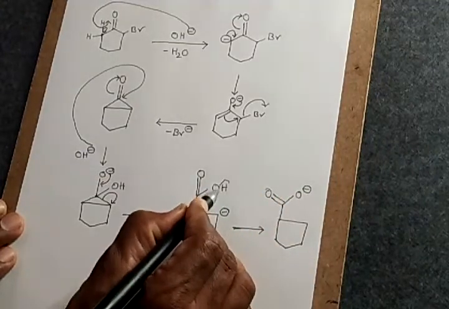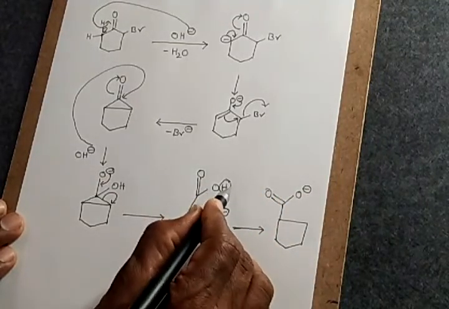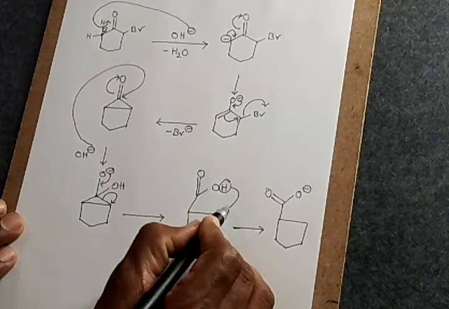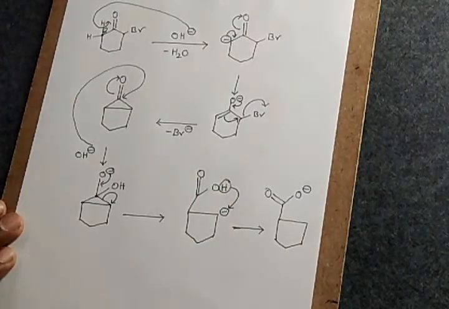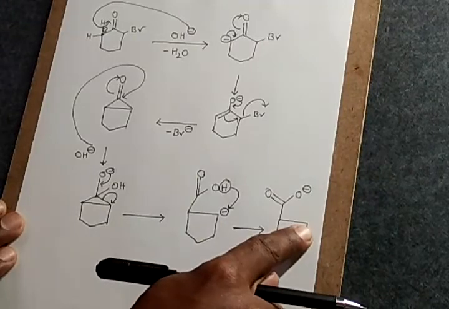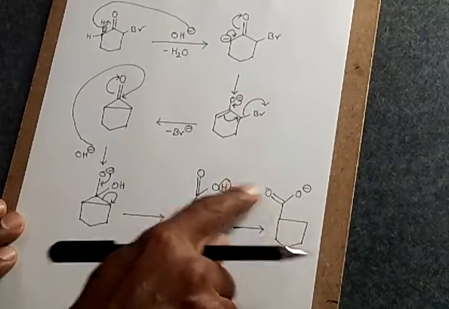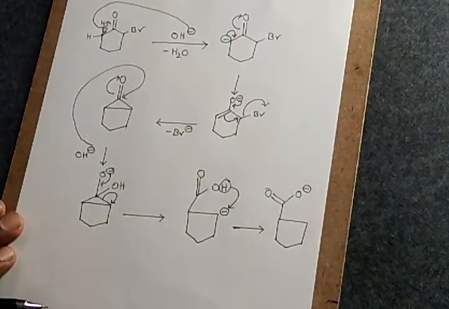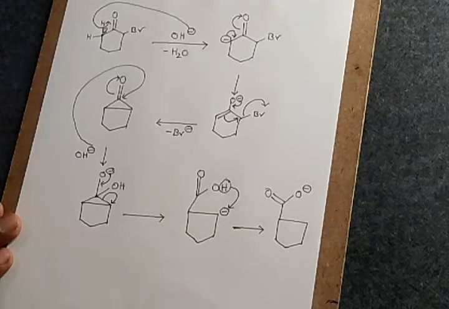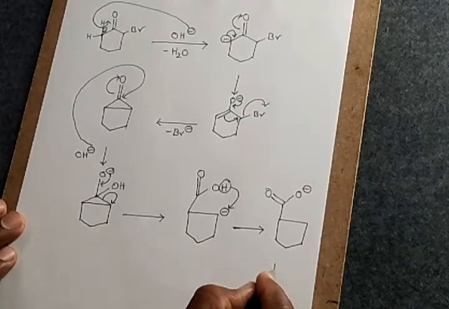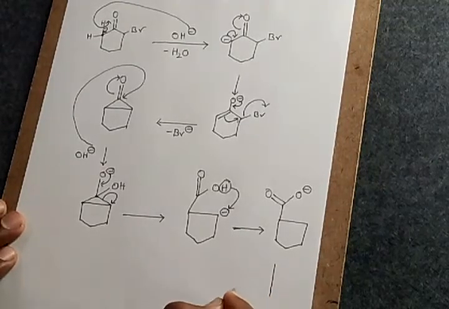This H is entirely transferred onto this carbon. Got this point? So this got neutralized so that it has become the C double bond O minus, carboxylate ion, right?